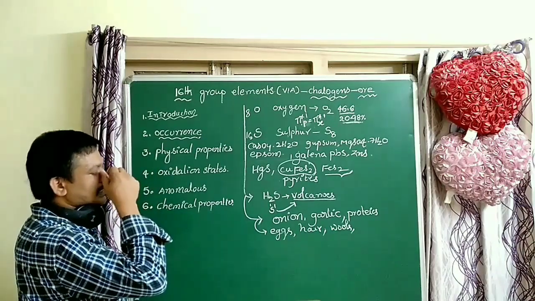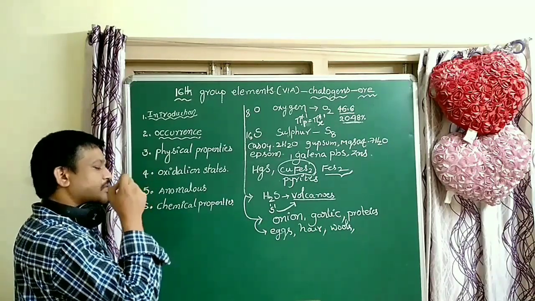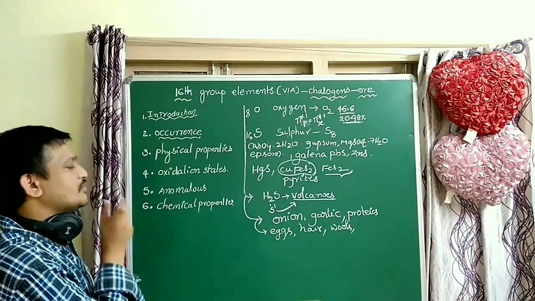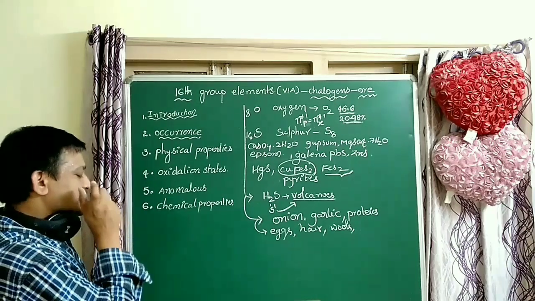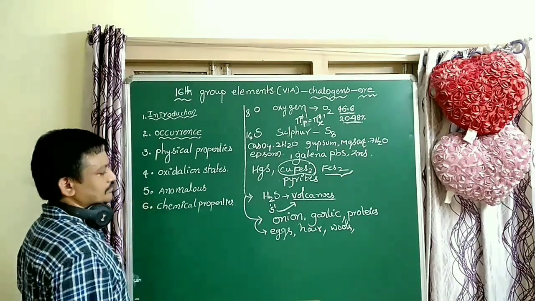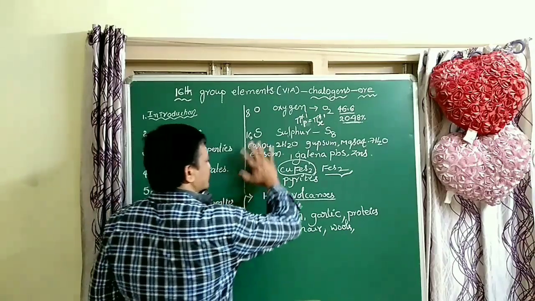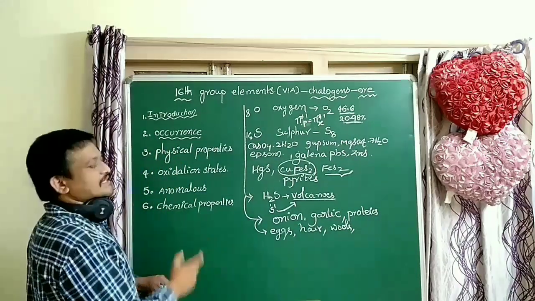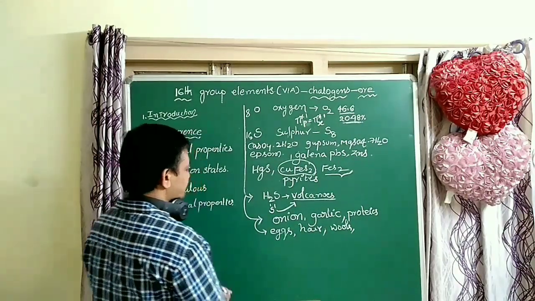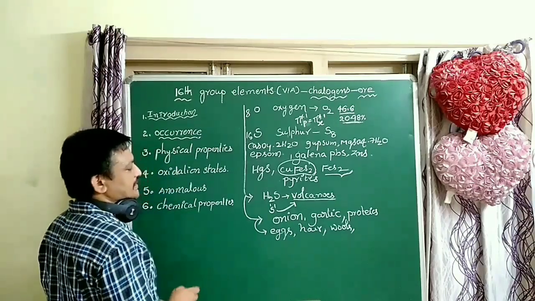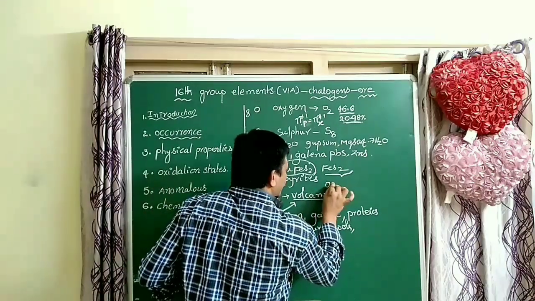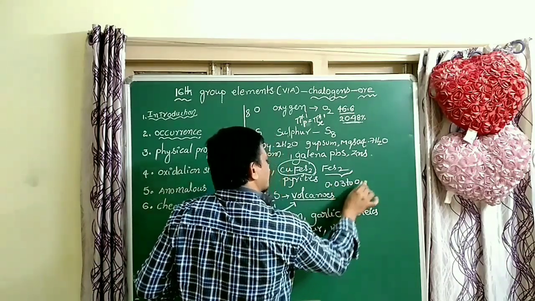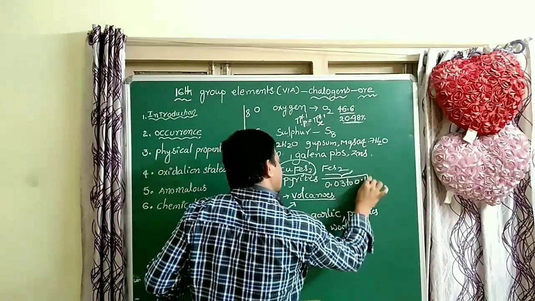So onions, garlic, proteins, eggs, hay, wool also contain a very little amount of sulfur. These are very important sources of sulfur. So how much percentage of sulfur is there in the earth's crust? Very little percentage, that is 0.032 to 0.1 percentage.